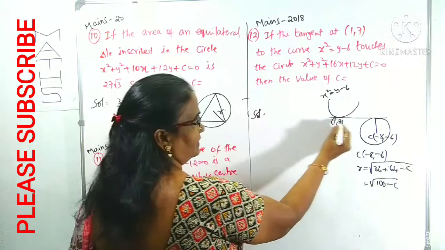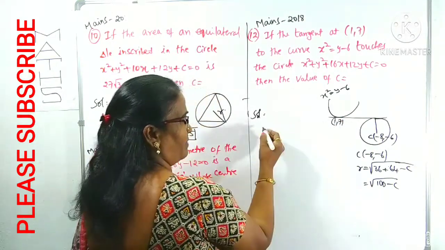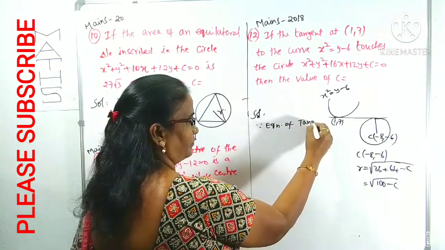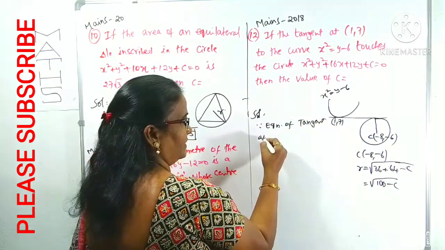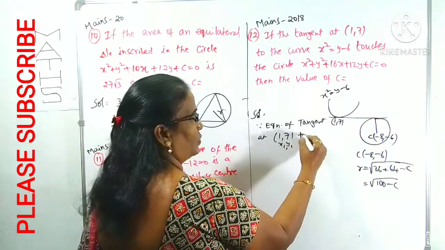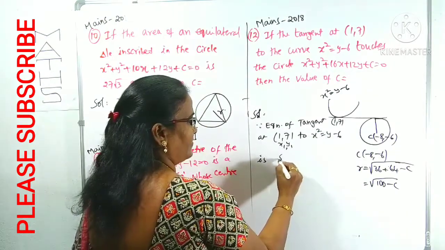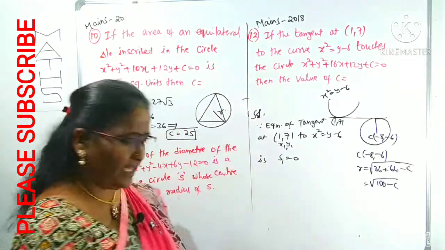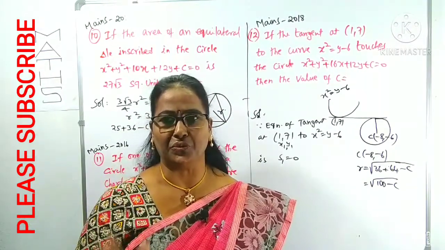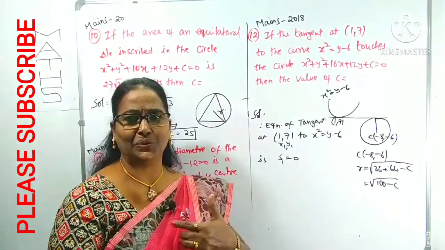First, what is this line? This line is tangent to the parabola at the point 1 comma 7. The equation of tangent at 1 comma 7, taken as x1, y1. What is the parabola? X square is equal to y minus 6. In the case of any curve, the equation of tangent at the point is S1 equals 0. How can you write S1? I already gave hints in the lecture 2 notations.